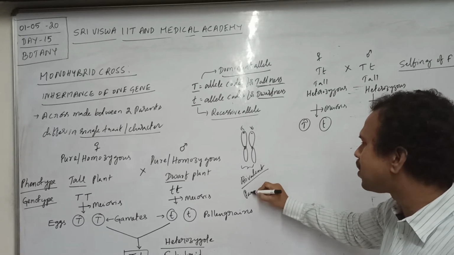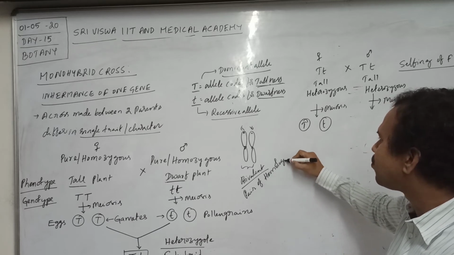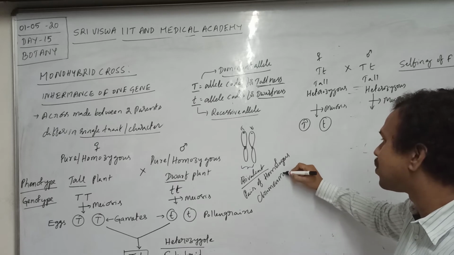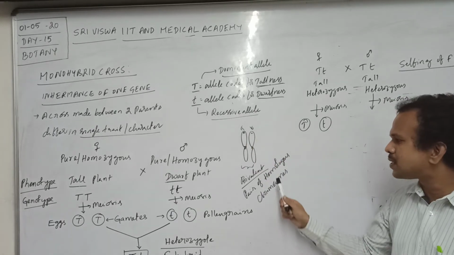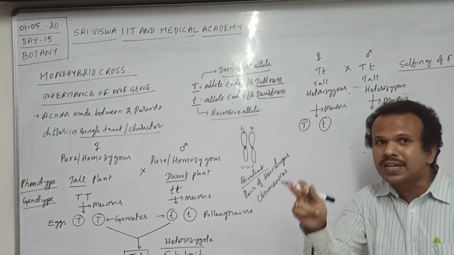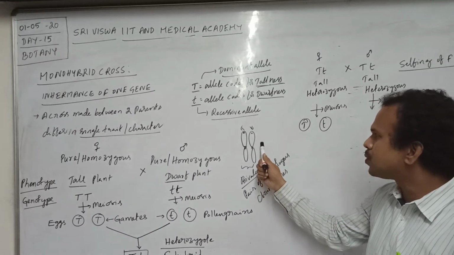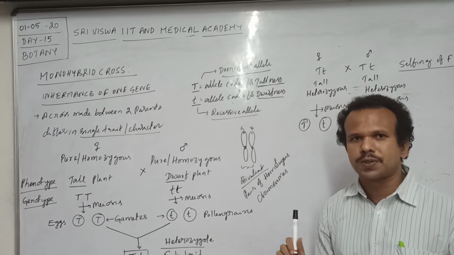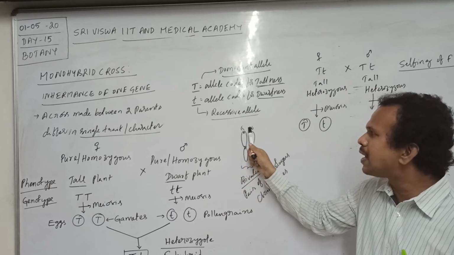Bivalent means a pair of homologous chromosomes. Very important. Generally, two alleles of a gene are present on homologous chromosomes at the same gene locus, at the same position. So now look carefully, these are one pair of homologous chromosomes. One pair of homologous chromosomes contains two alleles.